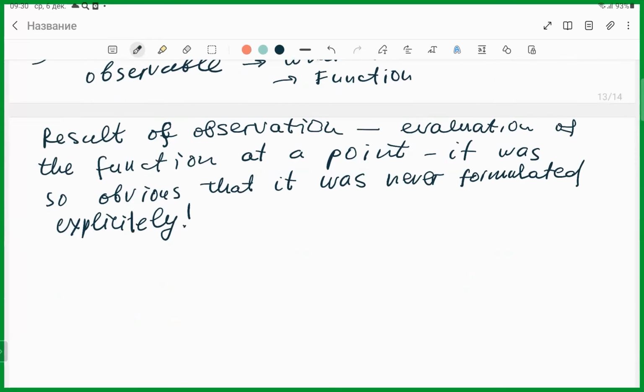If we consider statistical mechanics as part of classical mechanics, at least what's now called classical statistical mechanics, then was it kind of formulated there because the state was not a point anymore? It was also a distribution in a way, and evaluation was not so trivial. What do you think? So statistical mechanics is somewhere in between.